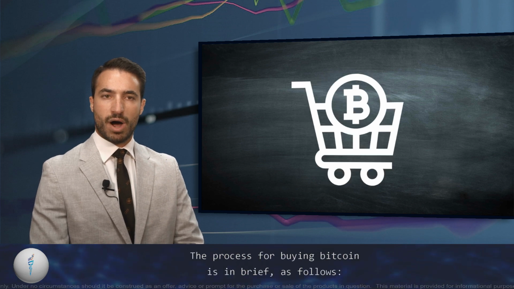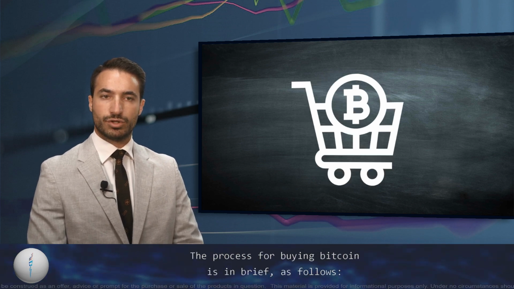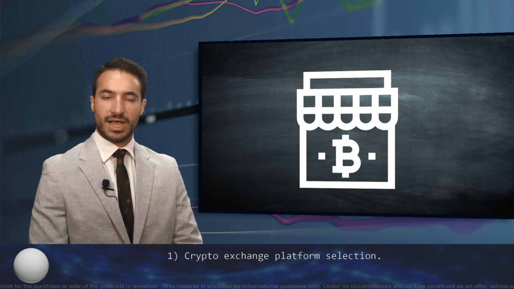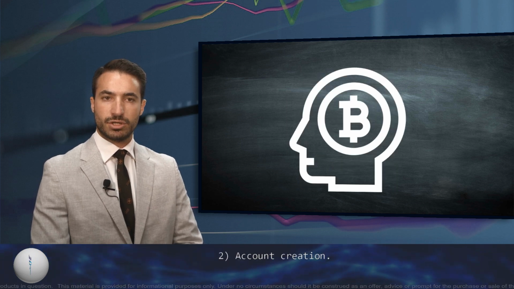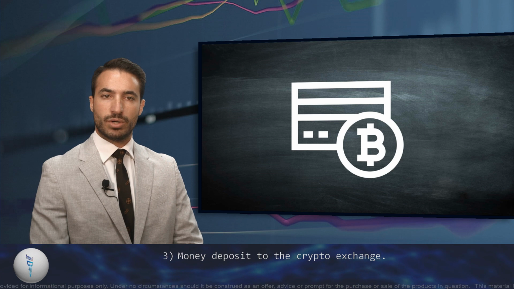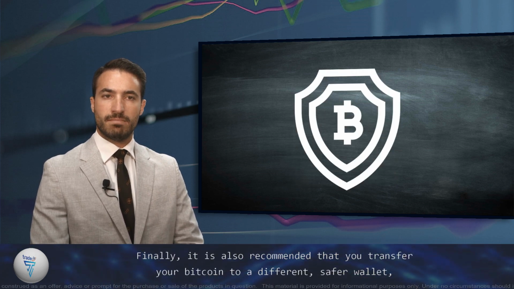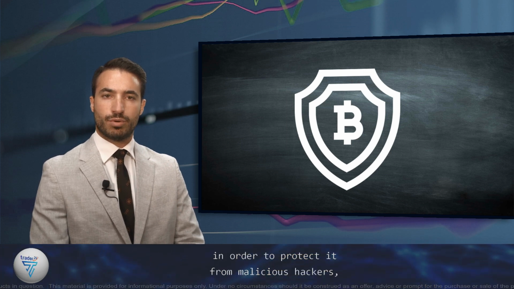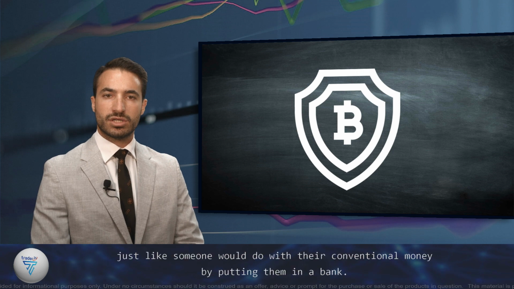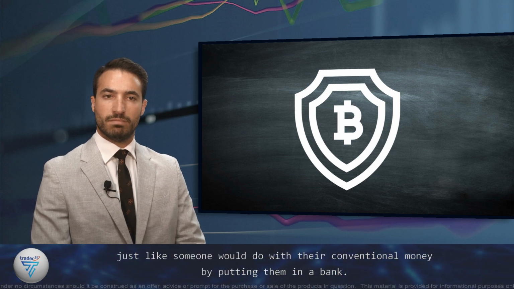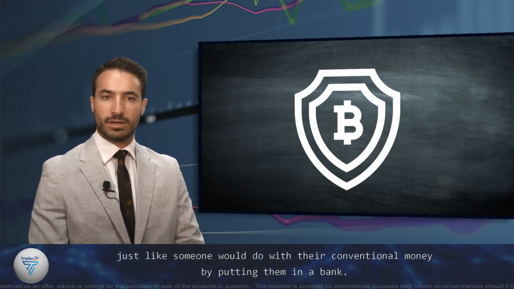The process for buying Bitcoin is in brief as follows: crypto exchange platform selection, account creation, money deposit to the crypto exchange, and purchase of Bitcoin. Finally, it is also recommended that you transfer your Bitcoin to a different, safer wallet in order to protect it from malicious hackers, just like someone would do with their conventional money by putting them in a bank.